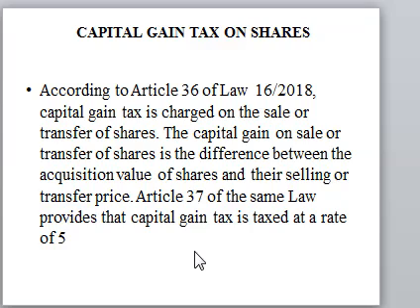I said when we are calculating the capital gain on shares, we look at the proceeds from the sale of the shares or the proceeds from the transfer of the shares. Then we subtract the cost. That's the value at which the shares were purchased. Then we get what we call the capital gain. So the capital gain tax is calculated at a rate of 5%.